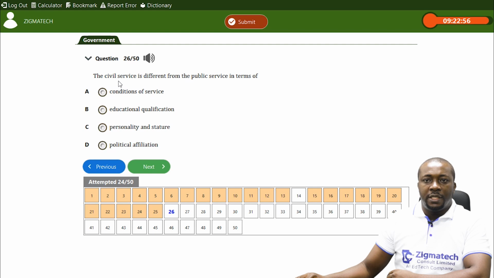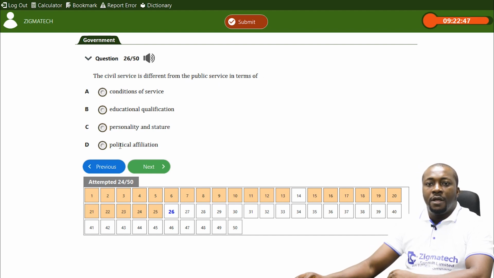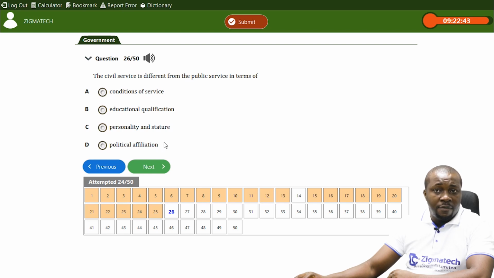Question 26. The civil service is different from the public service. That is, here we are referring to public corporations, in terms of A to D, political affiliation. Of course, none of them has political affiliation. C, personality and stature, of course, is not the answer. D, educational qualification.